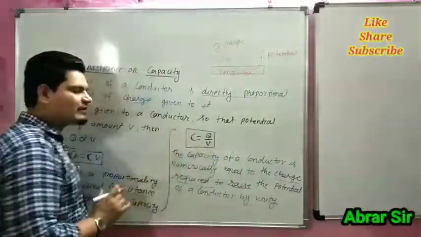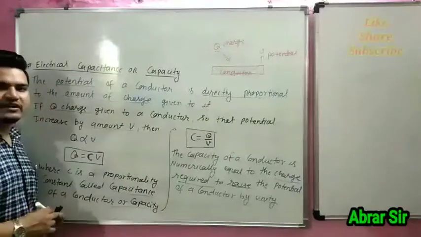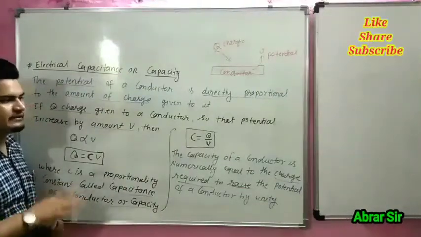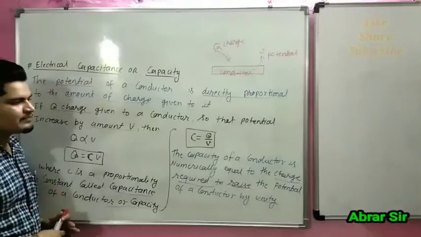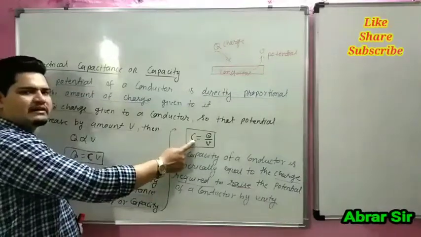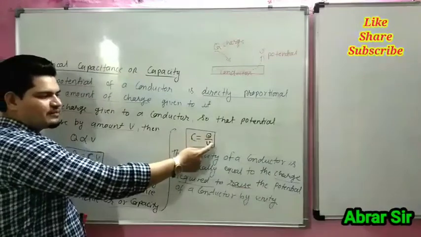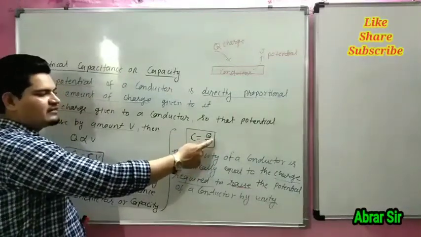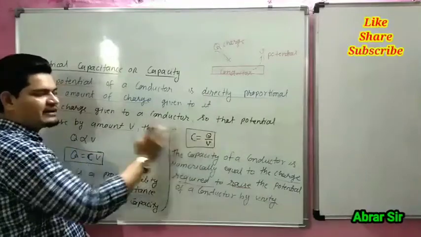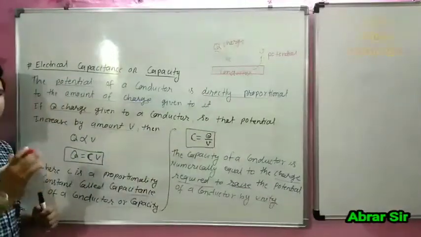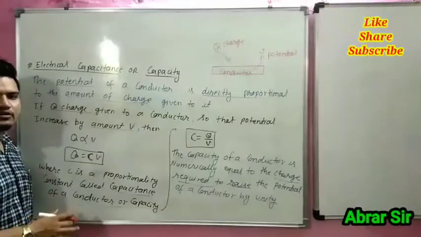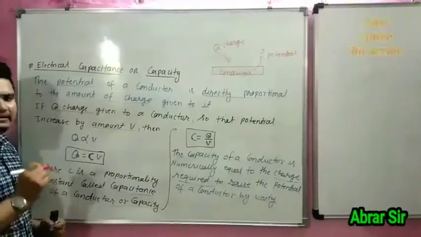So the capacitance of the conductor is the charge required to raise the potential of the conductor by unity, or in other words, the ratio of charge and its potential. It is the charge per unit potential. It is called the capacitance of a conductor, or we can say the capacity of a conductor.